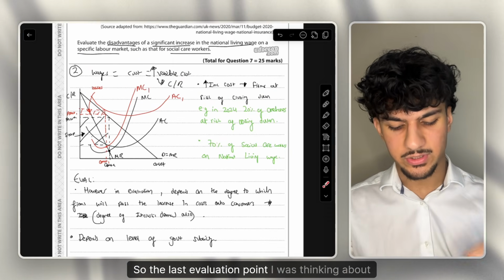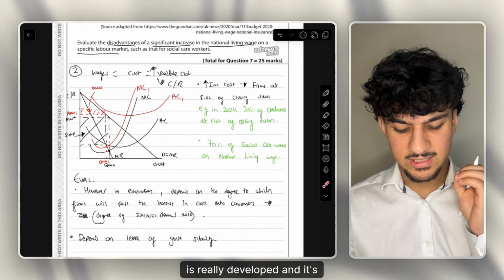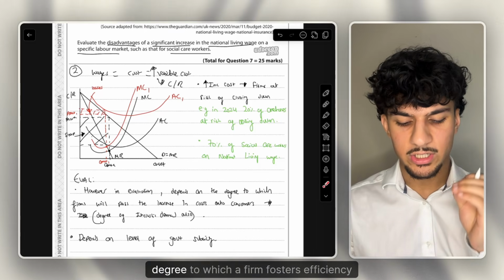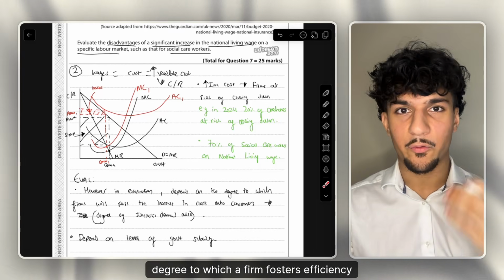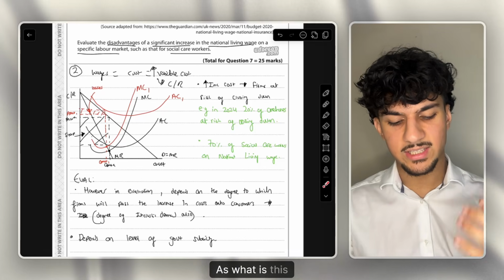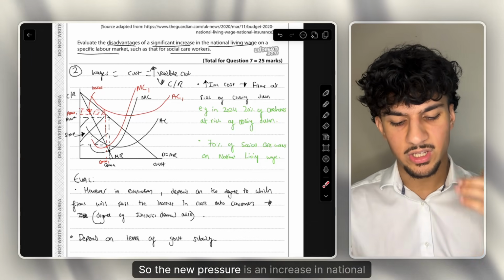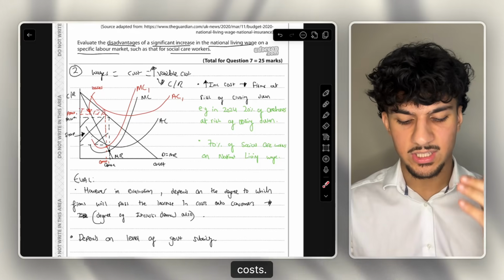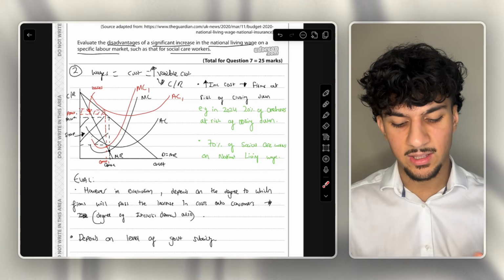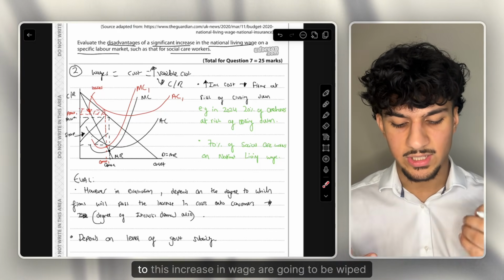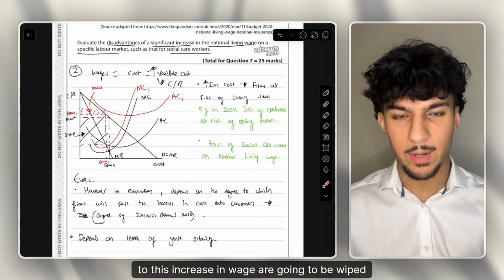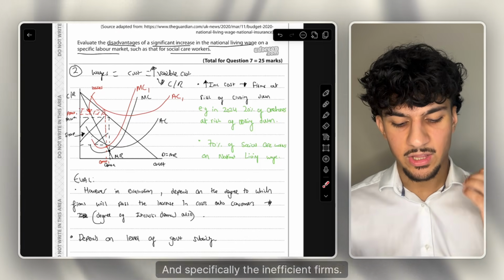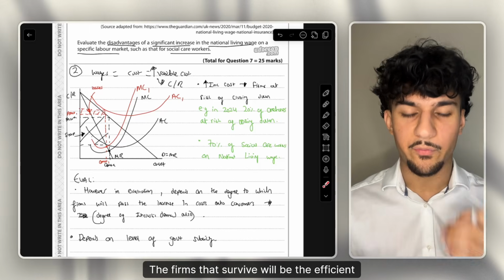So the last evaluation point I was thinking about is really developed, and it's along the lines of depends on the degree to which a firm fosters efficiency improvements. What is this new pressure? The new pressure is an increase in national living wage. That is going to increase a firm's costs. And essentially what's going to happen in the market, firms that cannot respond to this increase in wage are going to be wiped out. The market is wiping out firms, and specifically the inefficient firms. The firms that survive will be the efficient firms.